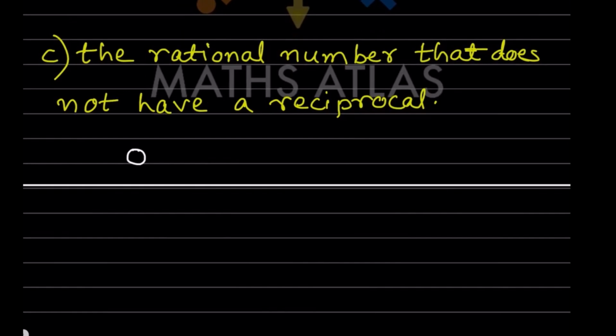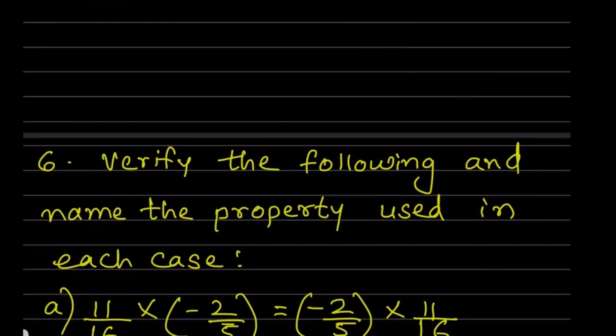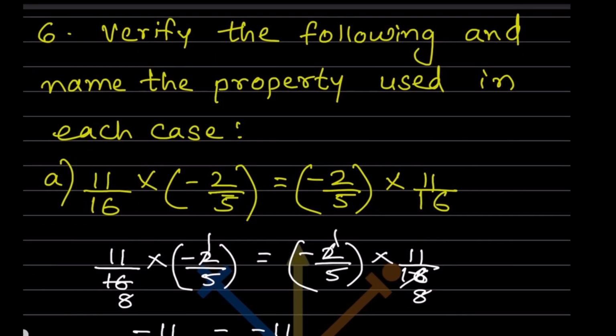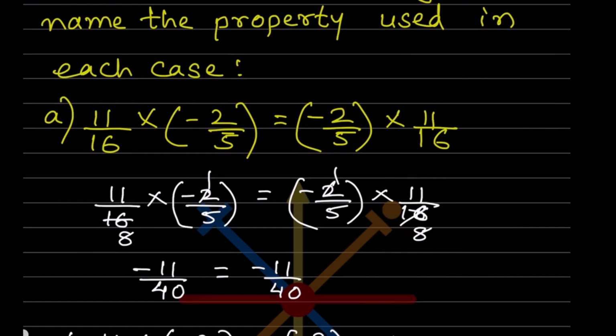The rational number that does not have a reciprocal, that is going to be 0. Verify the following and name the property used in each case. So now this is given. So what are we going to do? First we'll write the same thing I have written over here. Then I try to simplify it. 2 ones are 2, 8s are. So remaining here is minus 11 by 40.